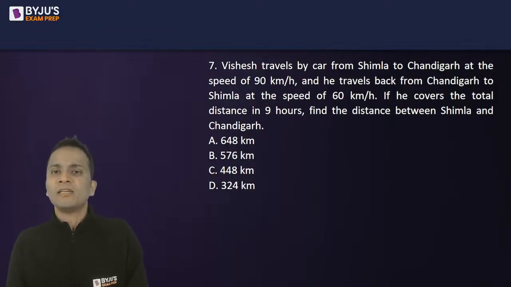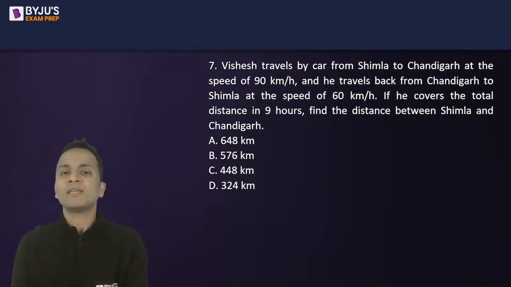Vishesh travels by car from Shimla to Chandigarh at a speed of 90 and he comes back at a speed of 60. If he covers the total distance in 9 hours, find the distance between Shimla and Chandigarh.